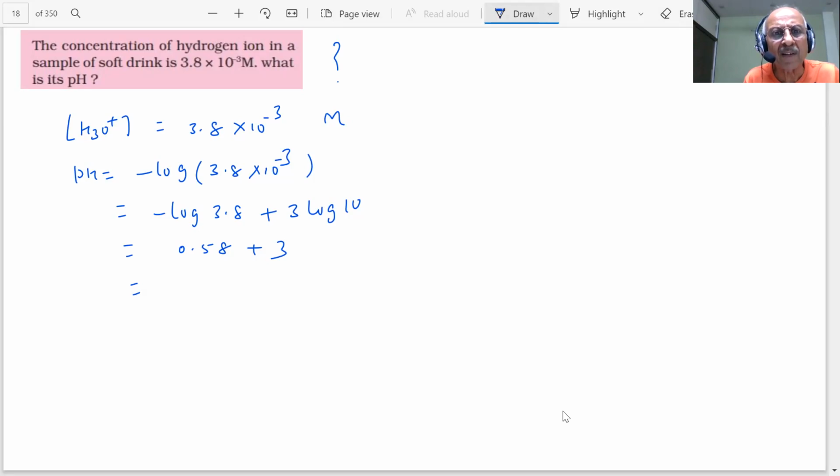There's a negative here, and this negative will become positive. That's why I said some minus is wrong in the calculation being done. So what is the answer coming? 2.42. Whatever calculations we do, there could be errors, students. Our purpose is to eliminate those errors. Otherwise, we will be facing some problems.